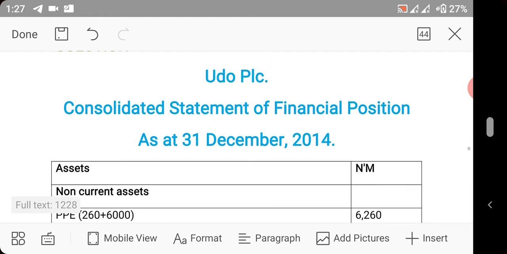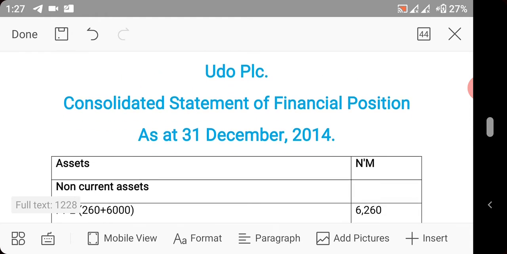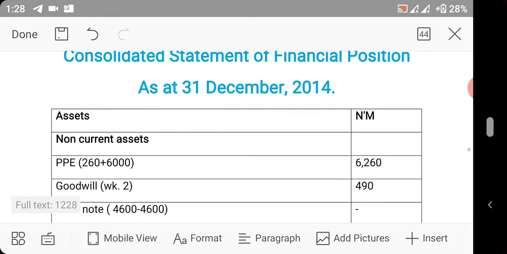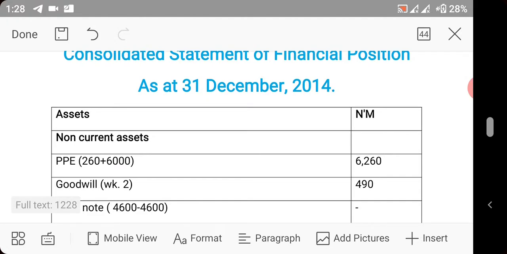So we have Udo PLC consolidated statement of financial position as at 1st December 2014. Assets, non-current assets. We now have PPE. PPE, you add the PPE of the parent and the subsidiary company.